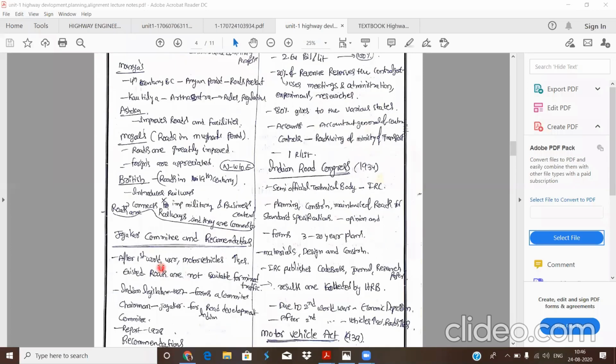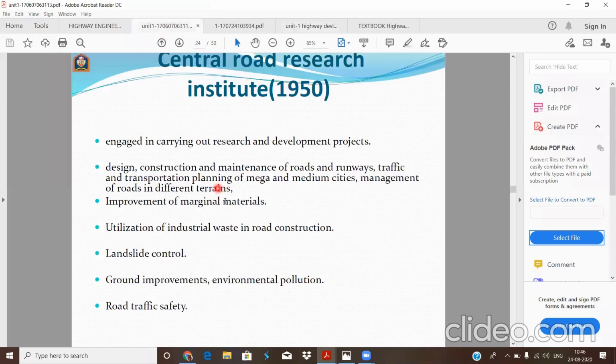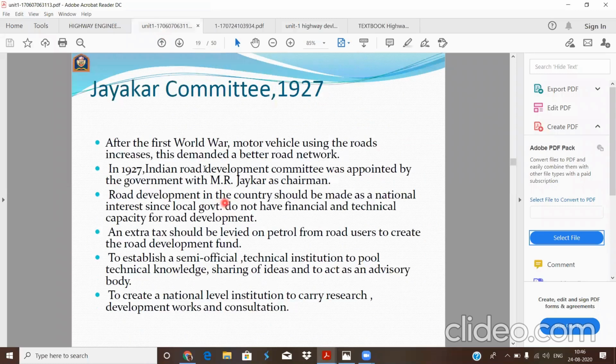the Jayakar Committee made its recommendations after the First World War. After the First World War, the use of motor vehicles increased and this demanded a better road network. So all Indian legislatures came together at one place and formed a committee, which recommended how road development should be carried out in India, in 1927.